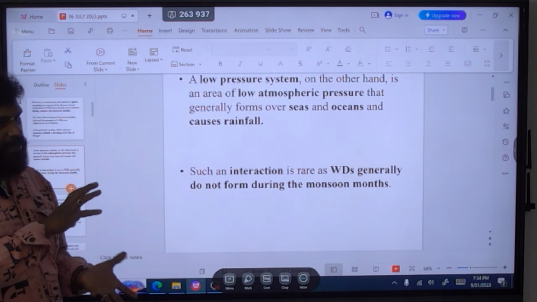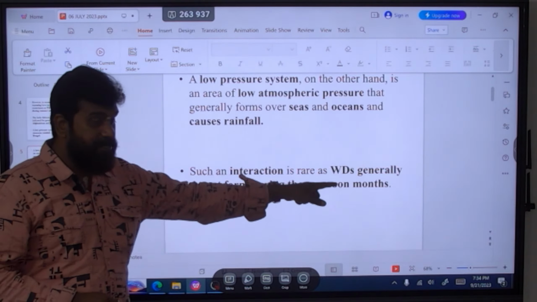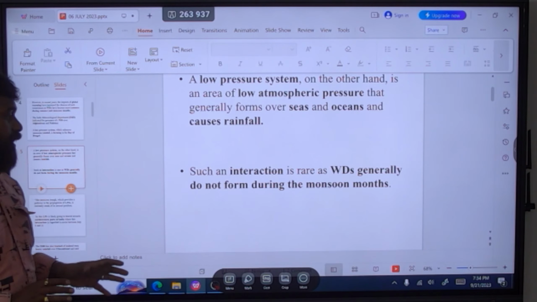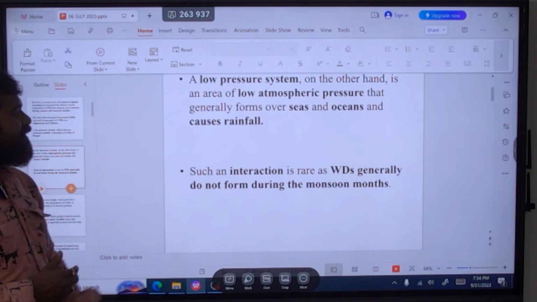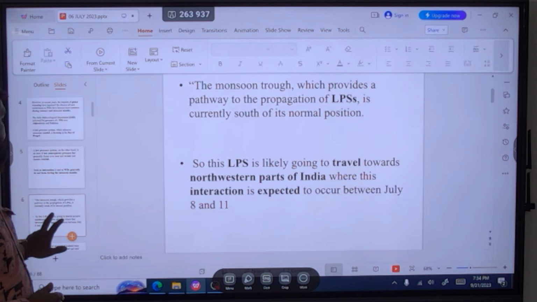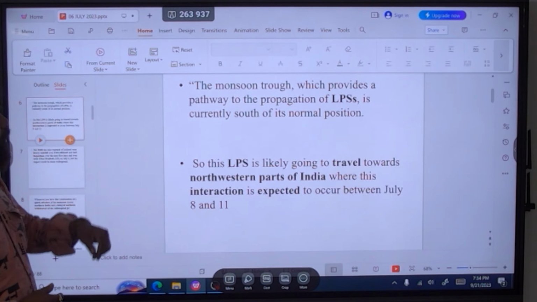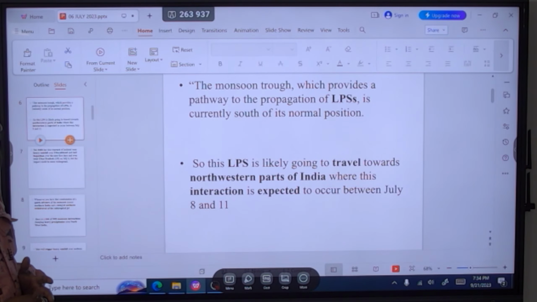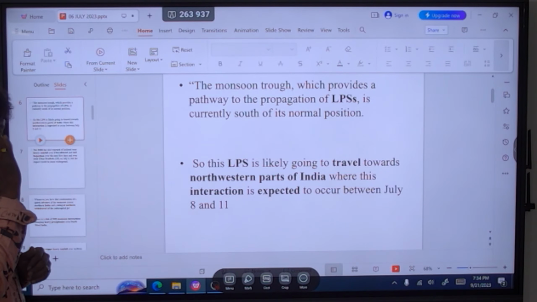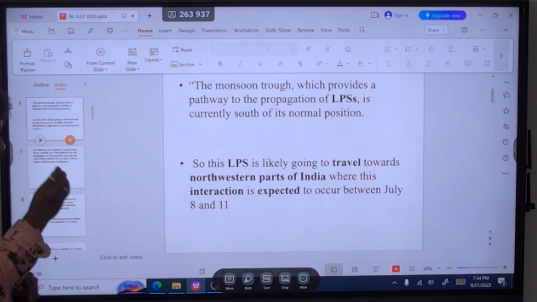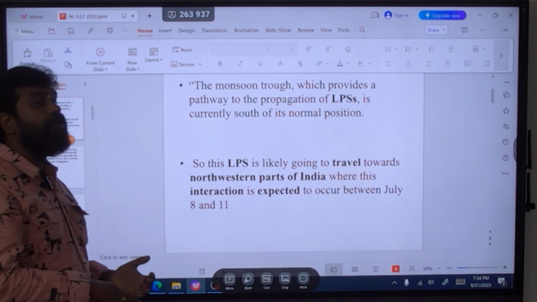We studied all these things in the classes, but generally this western disturbance does not occur in the summer time. Unfortunately, because of global warming, the presence of a western disturbance has happened. So there must be an interaction of the western disturbance with the monsoon. Now, the low pressure system travels towards the northwest part of India, where this interaction is expected to occur. Obviously, when this low pressure system and the western disturbance interact,